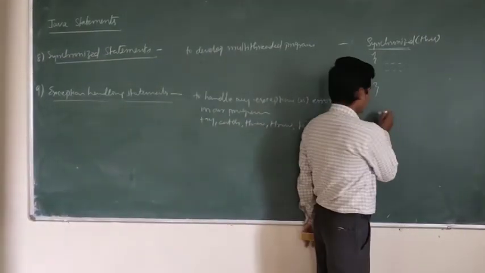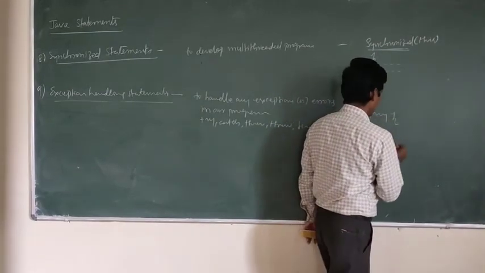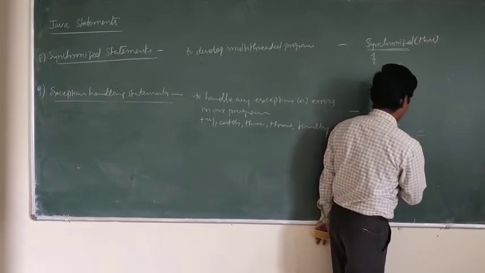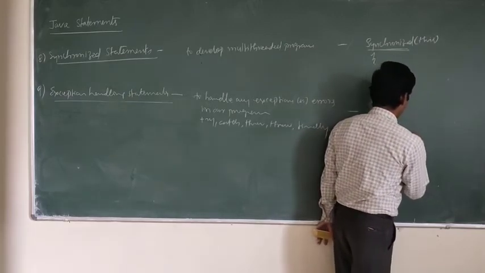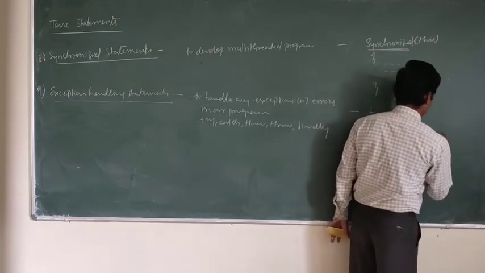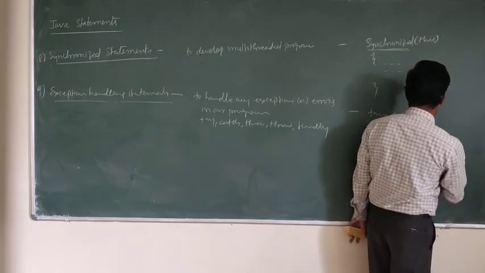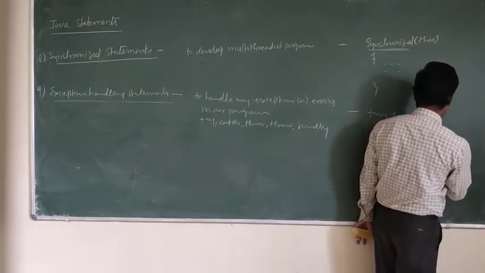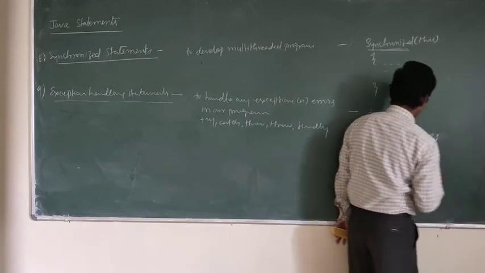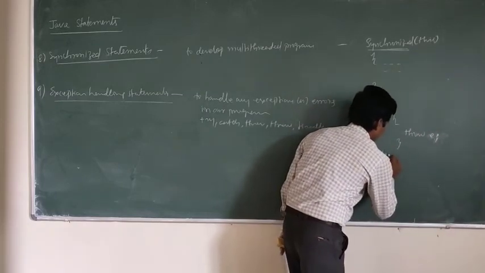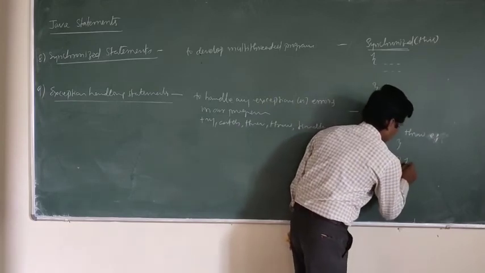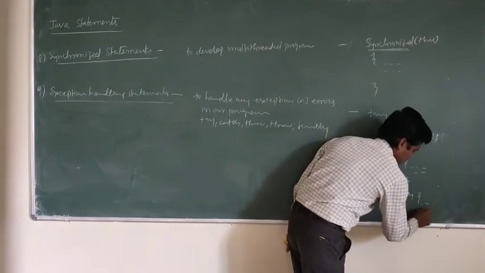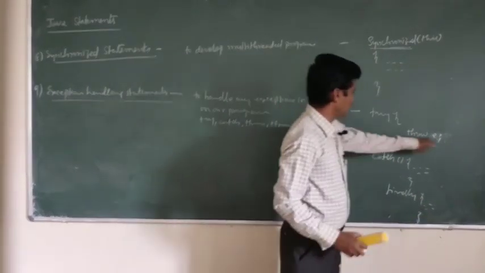Example, try. For example, here this is the try block. Try, throw exception. For example, throw E, throw exception. Then here catch, then finally. So like that you can write try, throw E.